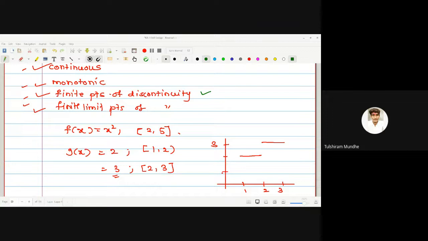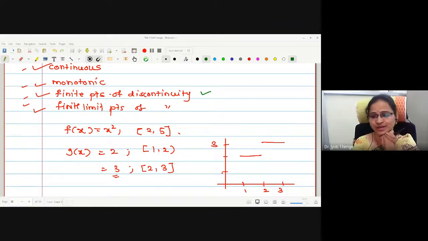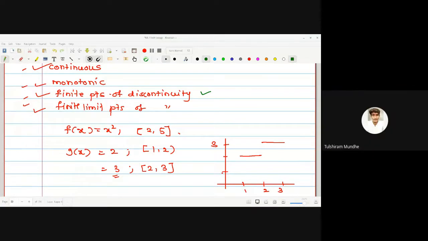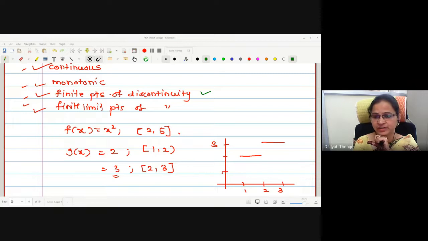No, ma'am. No? Right? The function is not continuously increasing. And there is no condition for the function to be continuous for monotonic increasing. Correct? Is continuity needed for monotonic? No need. If it were so, then to be monotonic it would have to be continuous, and it is already continuous integrable, so we would not need to separately prove monotonic integrable again. Right? Therefore, continuity is not necessary for monotonic. It can be monotonic without continuity as well.